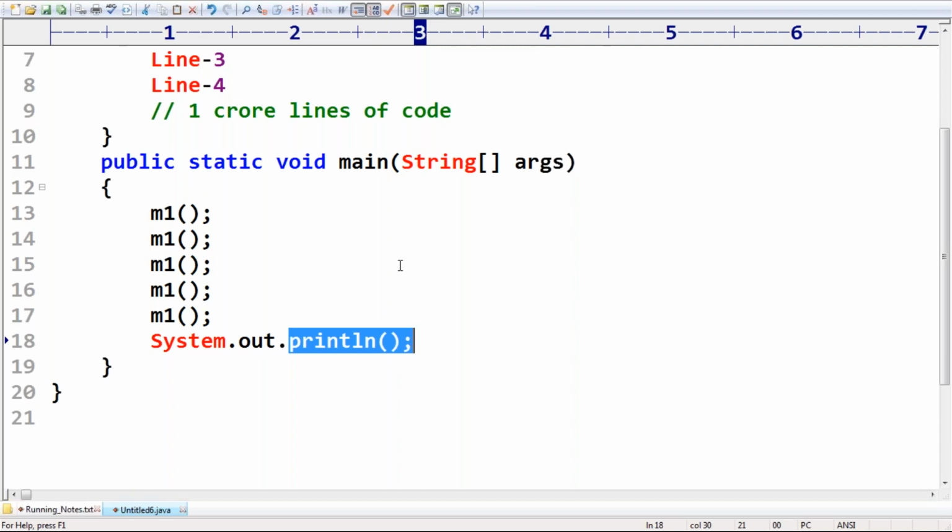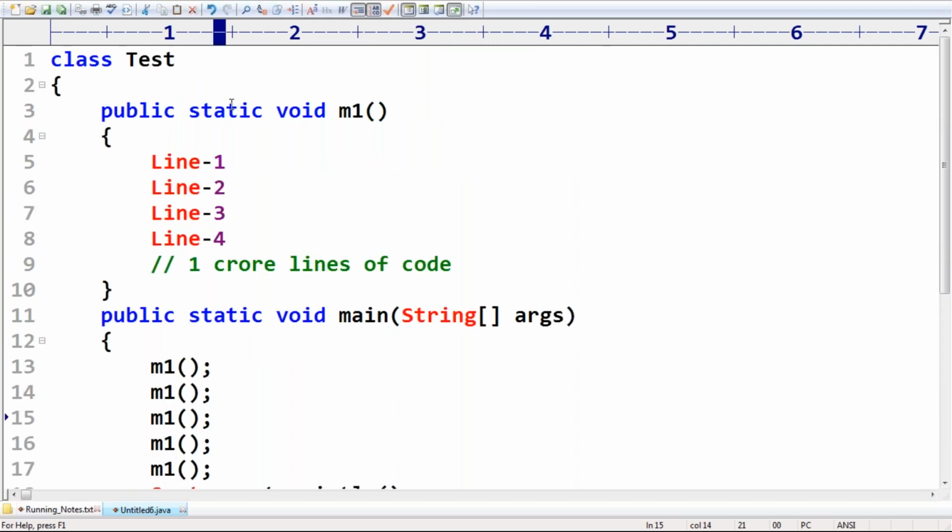Same with get connection, or otherwise, add student record, which adds the student record in my database. How many times can I call the add student record method? For every student, I have to call this method. Then obviously, this method is required to be called multiple times. Okay, getting it?